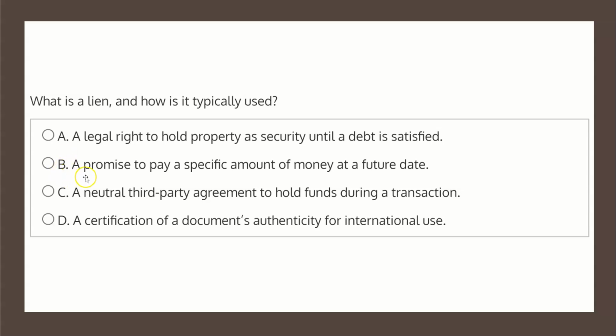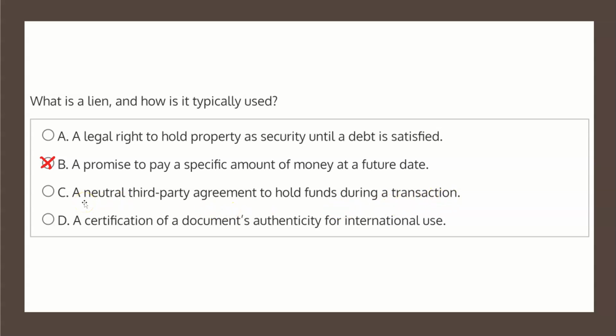Choice B states, a promise to pay a specific amount of money at a future date. Now, while this is not found in the definitions and general terms section of the Notary Public License Law booklet, what this is describing is a promissory note, and it's definitely not describing a lien, and therefore choice B is not the correct solution.